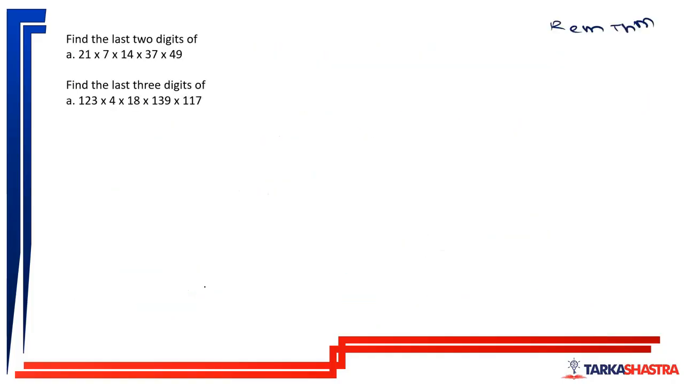And we are also going to use that important one. So they are asking us to find out the last 2 digits of this: 21 into 7 into 14 into 37 into 49. How do we find out the last 2 digits? We divide the number by 100.